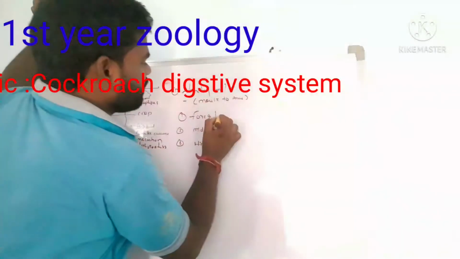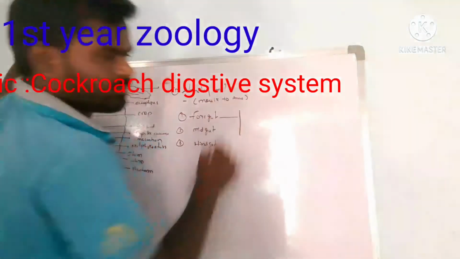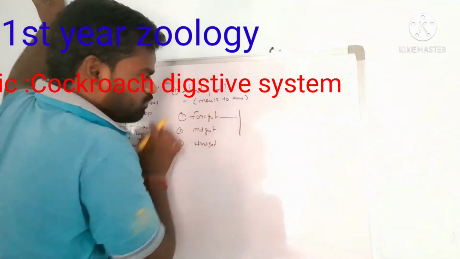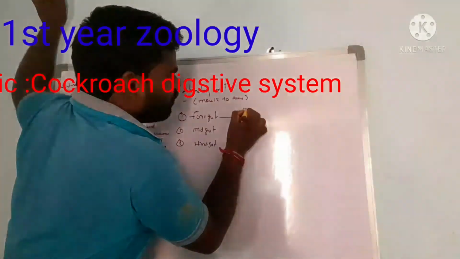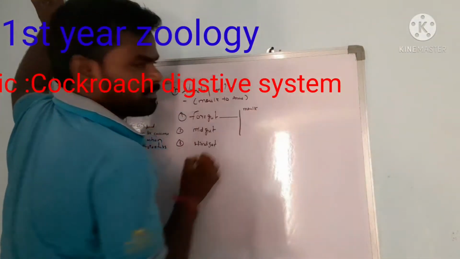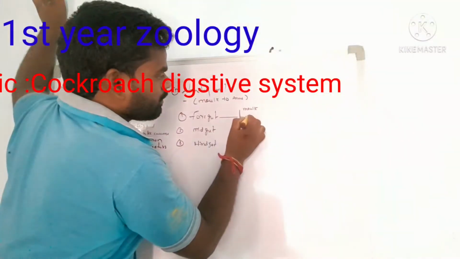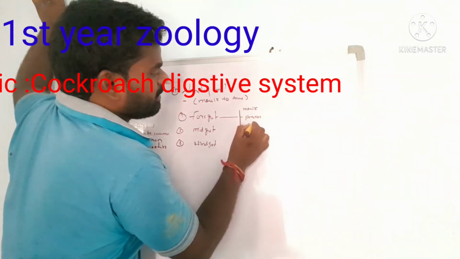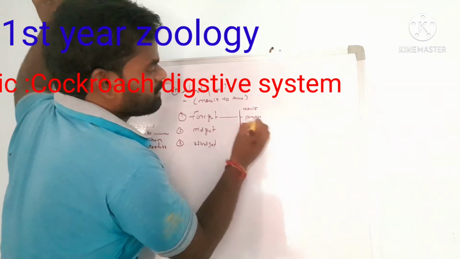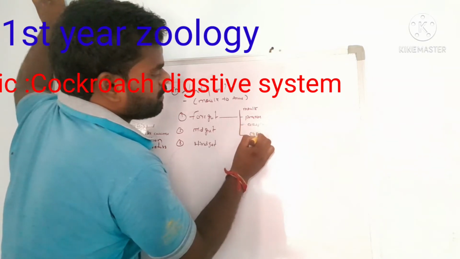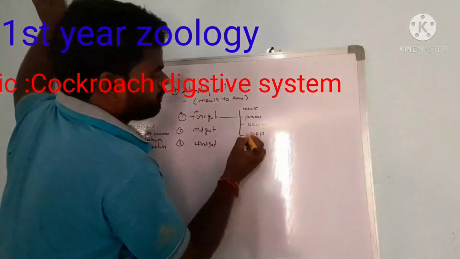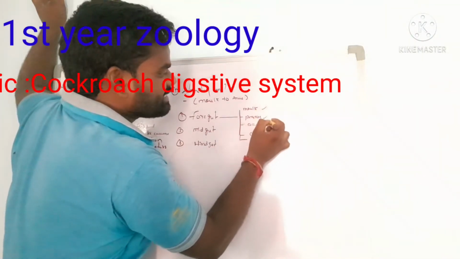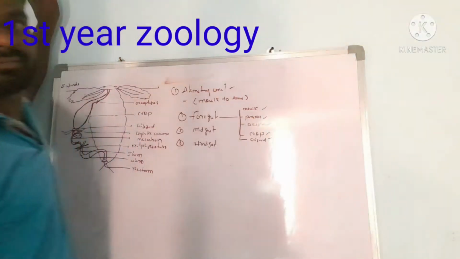The foregut includes the mouth, pharynx, esophagus, crop, and gizzard. So this is called the foregut.